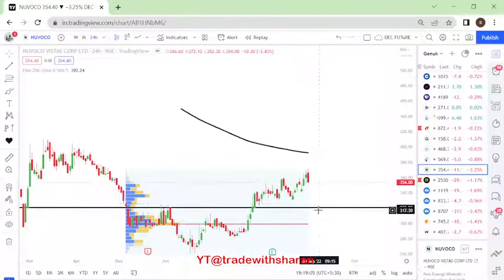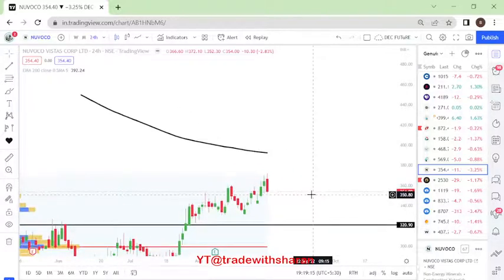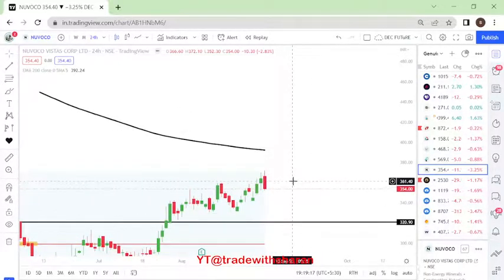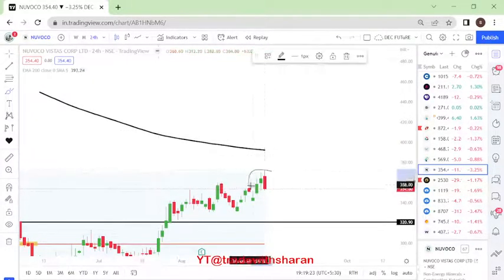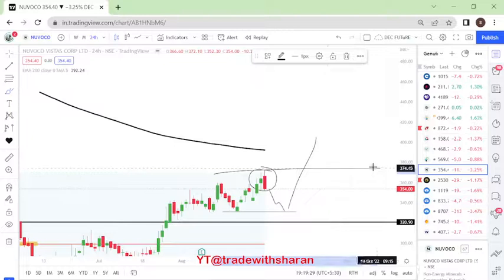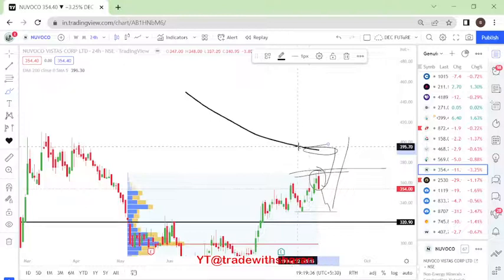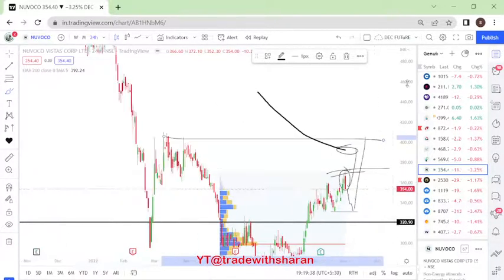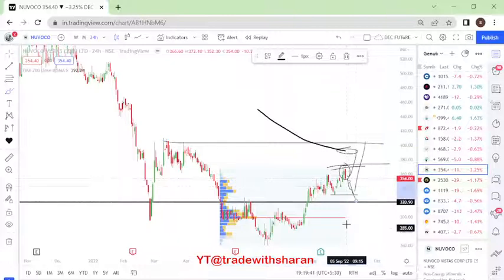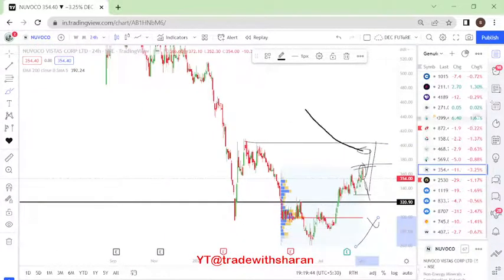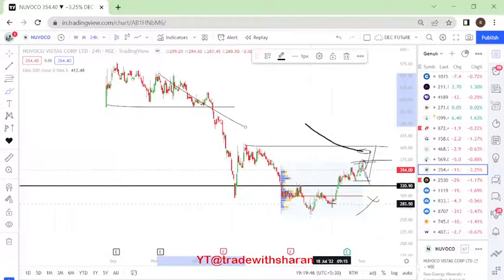If the price comes and closes below 322, right, we will not look forward to buying it. Again, if it comes here and starts moving, giving us a hammer or anything, we will look forward to buying. On a daily basis, for a swing trade, please do not take it, because there is a formation of a kind of bearish engulfing here, right? So there is a chance that the price will come down and then start moving up. So this entry will be only when it crosses above 380 levels for a first target of 395 and 400 levels, right? This is about Nuvoco. And if it starts moving below this, we will wait and avoid buying the stock, because this is anyway a downtrending stock. All right.